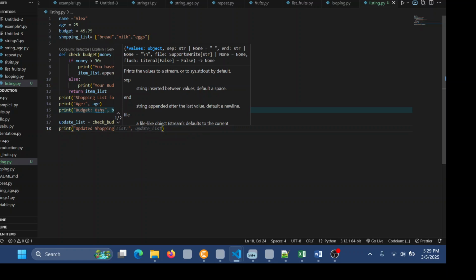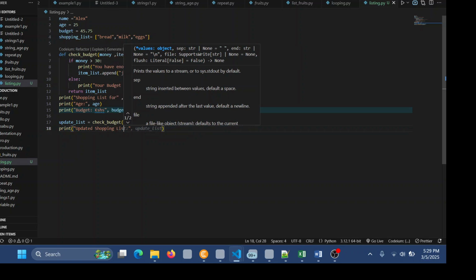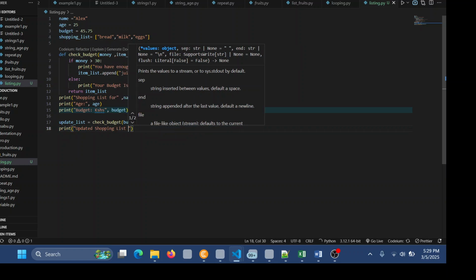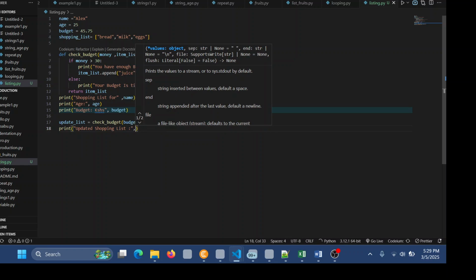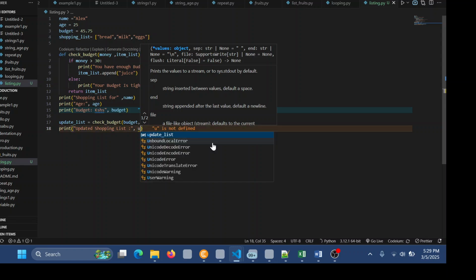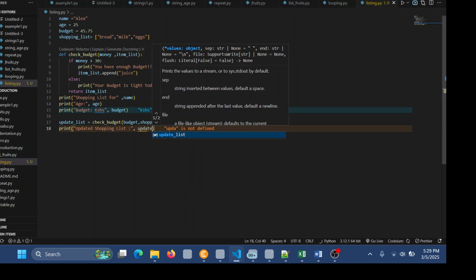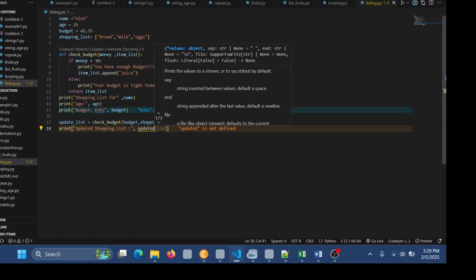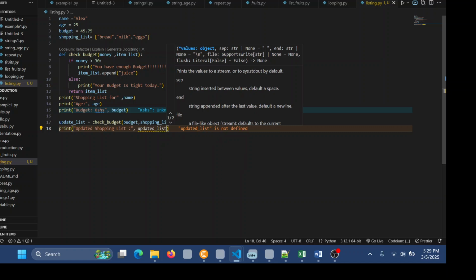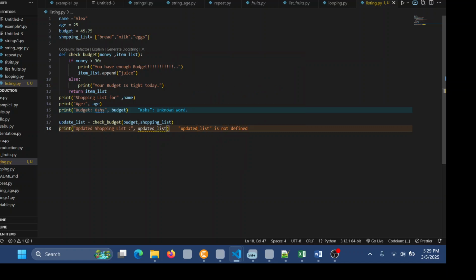Then let's call our variable. Our variable is what? Updated list underscore list, like that. Yeah, it is done.